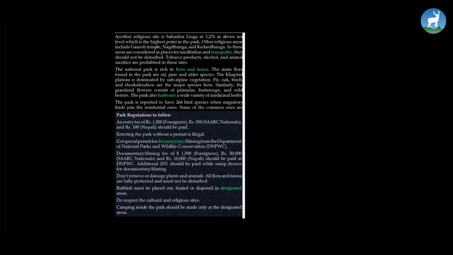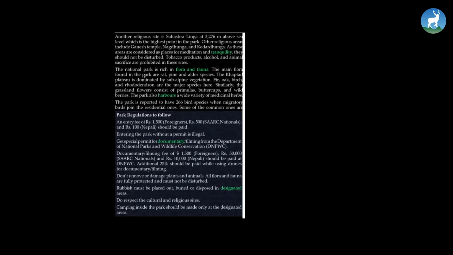Another religious site is Sahasralinga at 3,276 meters above sea level, which is the highest point in the park. Other religious areas include Ganesh Temple, Nagdhunga and Kedardhunga. As these areas are considered as places for meditation and tranquility, they should not be disturbed. Tobacco products, alcohol and animal sacrifice are prohibited in these sites. The national park is rich in flora and fauna. Flora and fauna means the different kinds of plants and the species of animals.